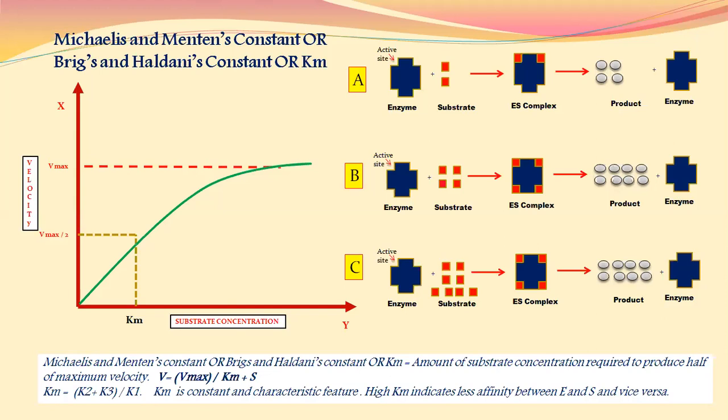Now again, 2 substrate molecules will form 4 product molecules. Please remember that one substrate molecule forms 2 product molecules. This we have taken for our convenience. In capital A, as 2 substrate molecules are there, 4 product molecules are formed.